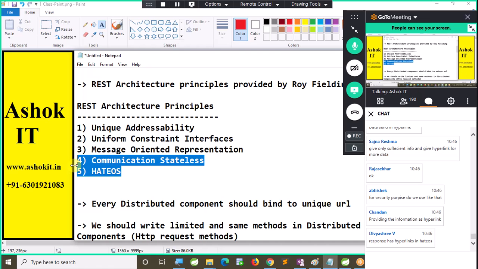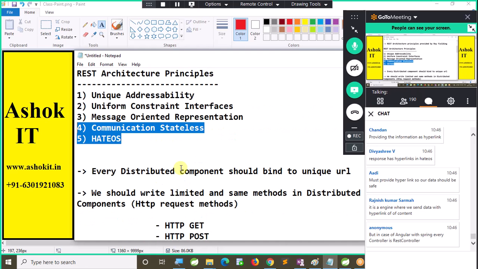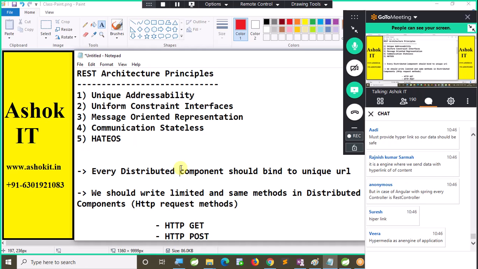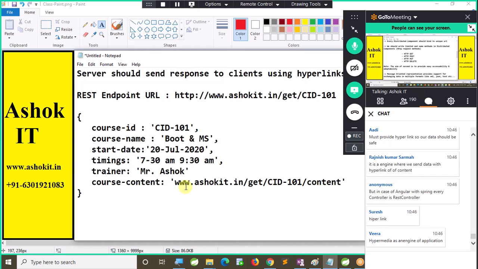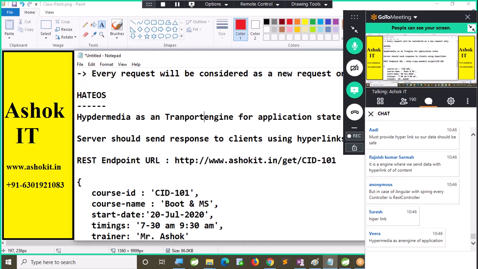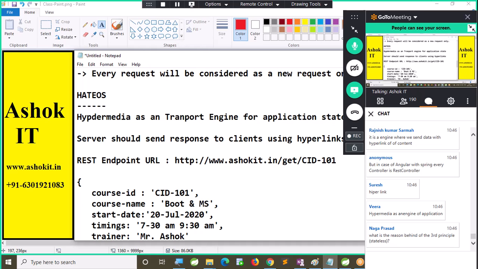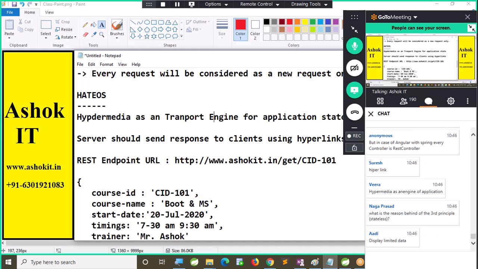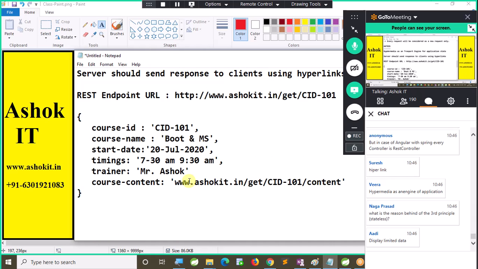Then what is HATEOAS? What is the purpose of HATEOAS? Hypermedia as an engine for application state. Hypermedia as a transport engine for application state. That means the application will exchange the data through hyperlinks so that limited data will be provided to the client. For the remaining data, we will give you a hyperlink. If a client accesses that hyperlink, we will provide more details.